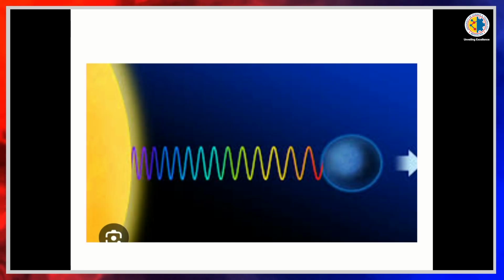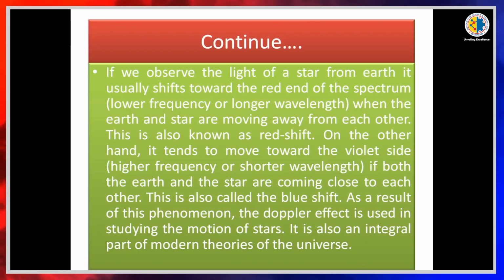This picture describes how frequency and wavelength are created between the source of the wave and the observer. So, this shows how light passes through the medium. If we observe the light of a star from the earth, it usually shifts towards the red end of the spectrum, meaning lower frequency or longer wavelength.